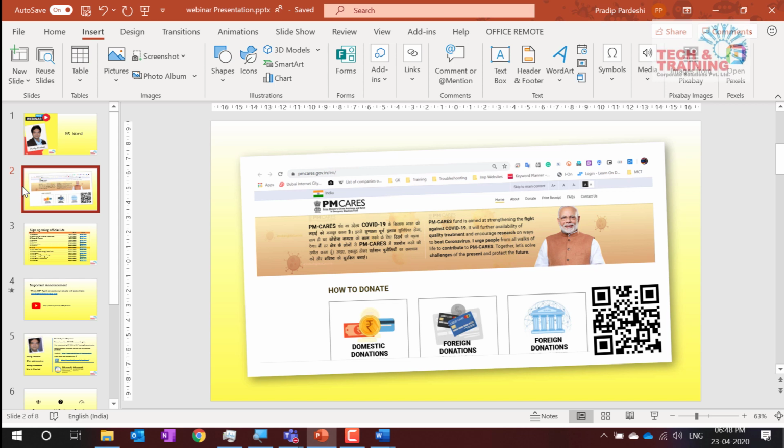And the creativity that I see in most presentations is limited only to the pictures. So people do select fantastic pictures, but the features of PowerPoint that can be used are missing there.